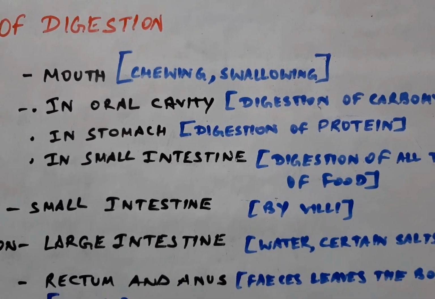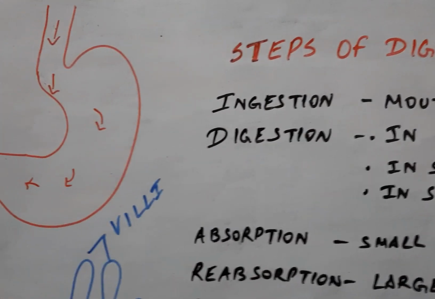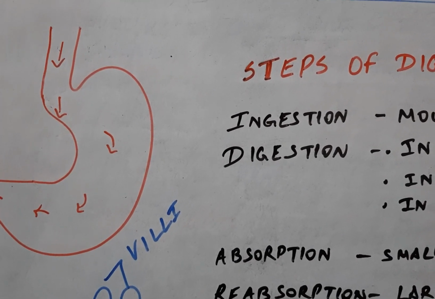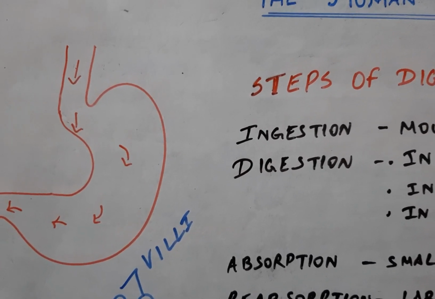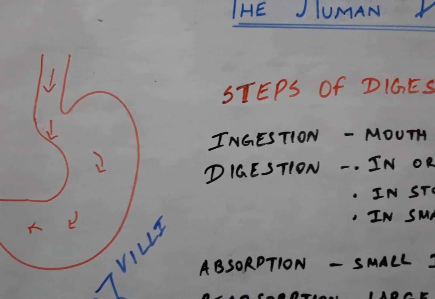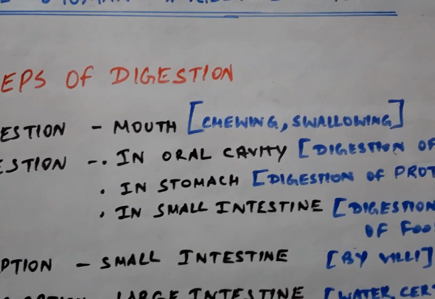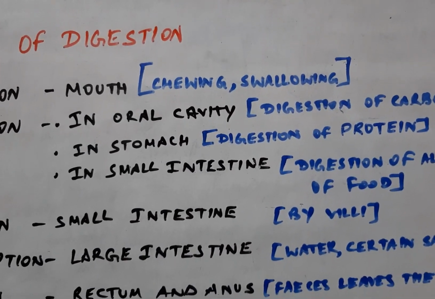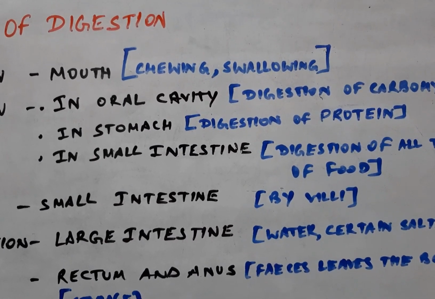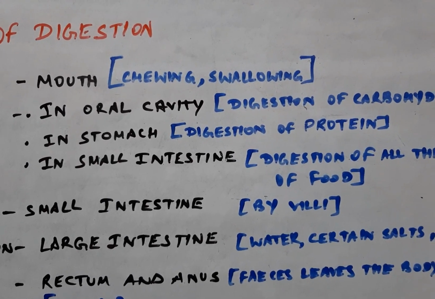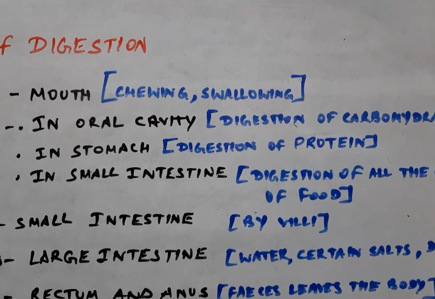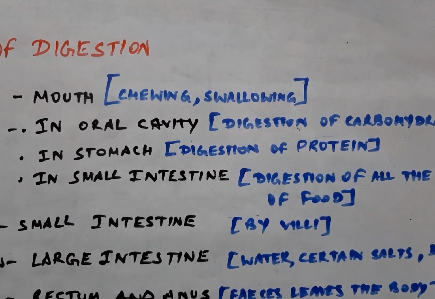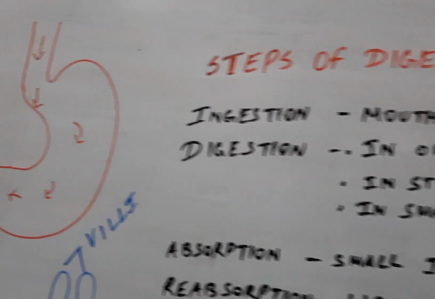Then the food is churned in the stomach. Churning means the mixing of the food with the help of hydrochloric acid and the enzymes released from the gastric gland, and the mucus present in the stomach also helps in lubrication of the food. Now the food is totally converted into a semi-solid paste which is called chyme. Now this chyme passes down into the small intestine.